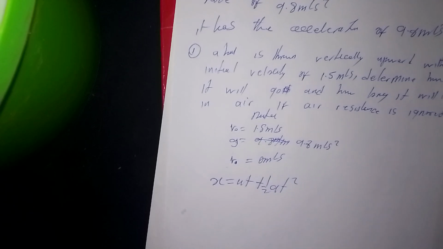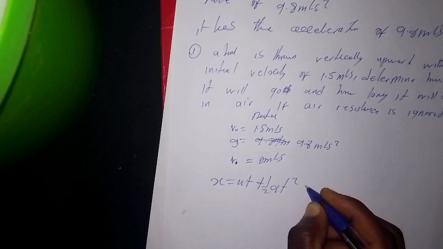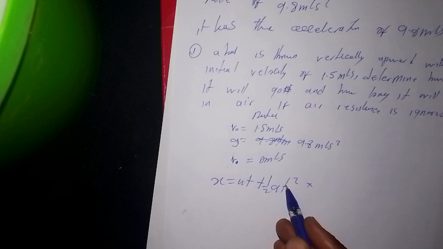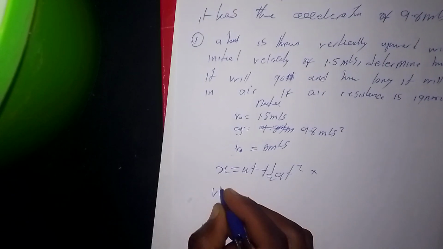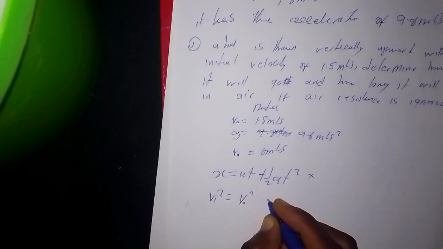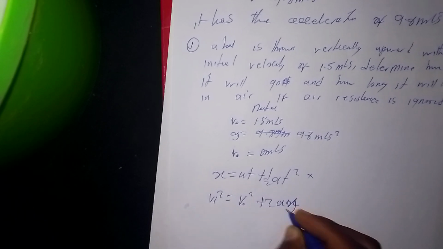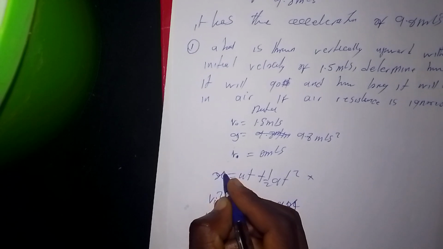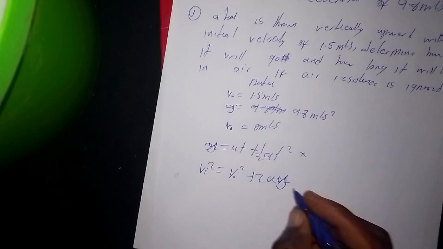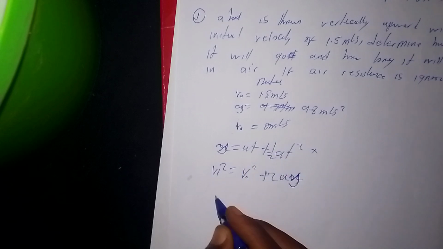You ask yourself, is this formula going to help us? This formula is definitely not going to help us because we don't have time, so we use this one. Let us use y, since we are dealing with the vertical. So we know that this is 0, and we can put 0 here.